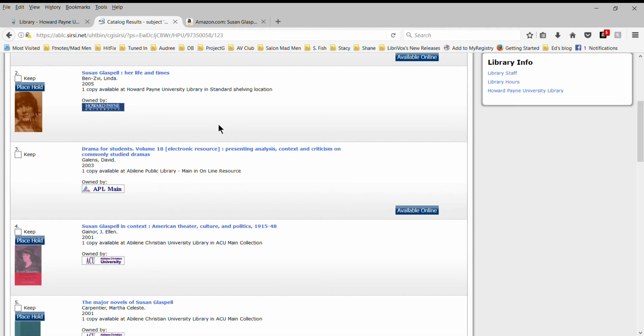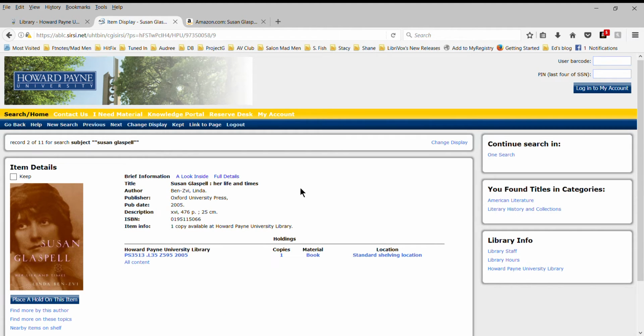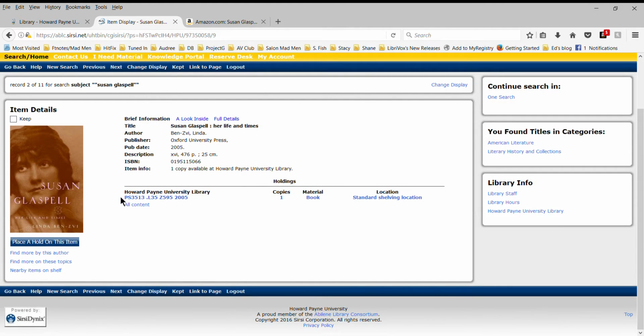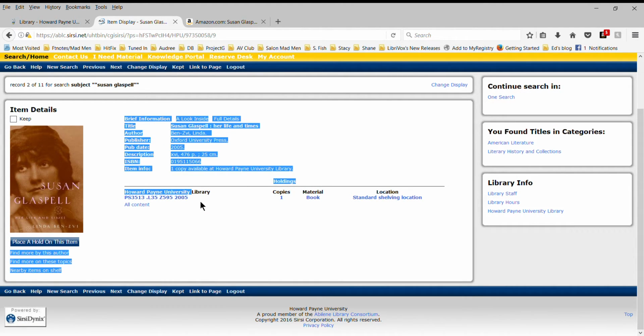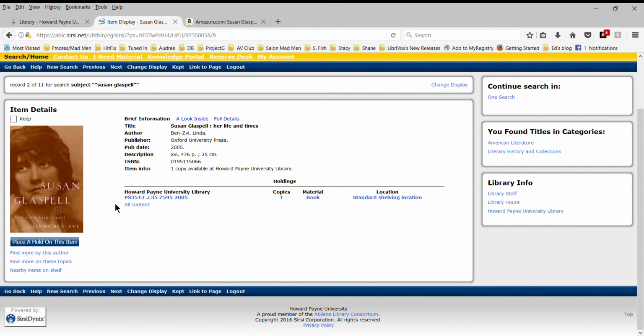This second title is at the Howard Payne Library, and it sounds like from the title a biography. Let's click on that. Susan Glaspell, Her Life and Times. Here is the call number. Whoops, sorry. Here is the call number. Well, it's doing it again. PS 3513, one copy. It's in the standard shelving location, which probably is the second floor above the mezzanine.